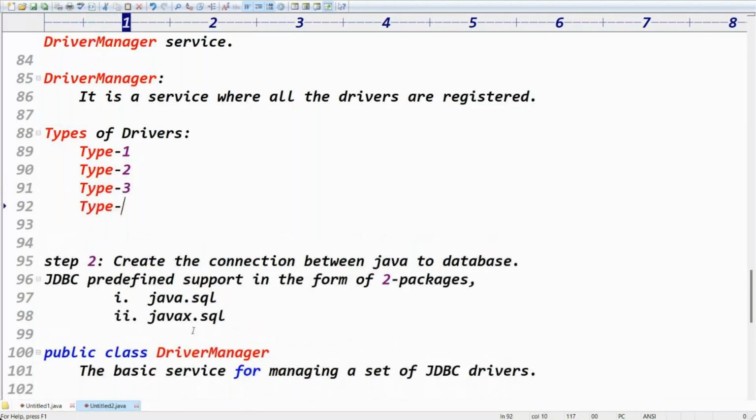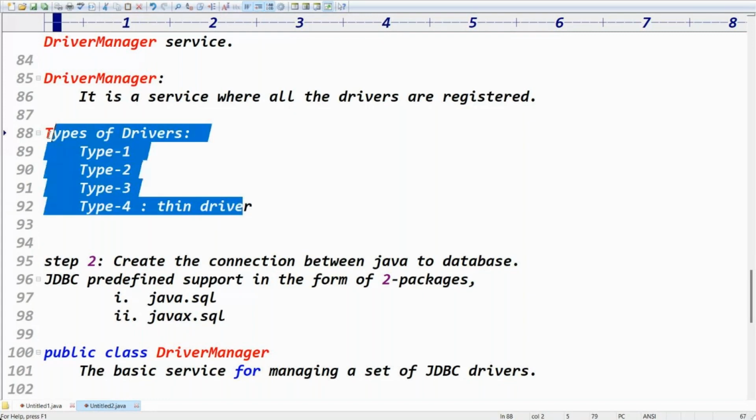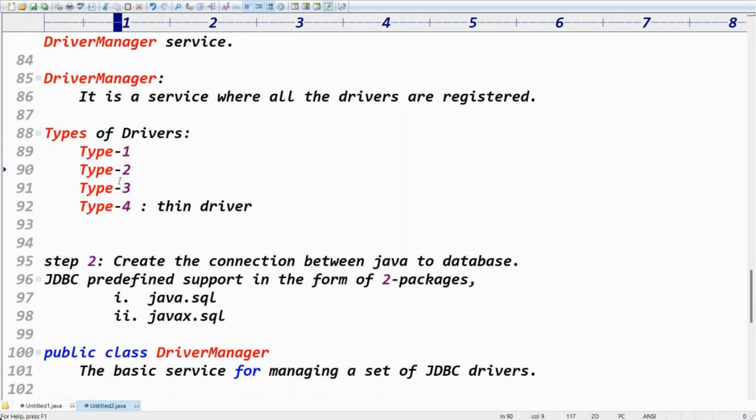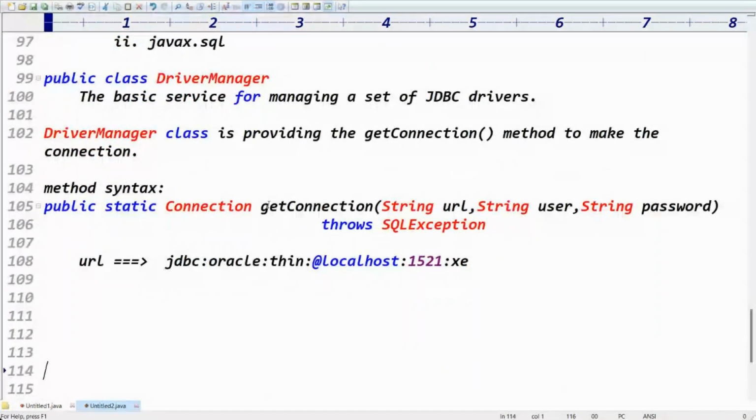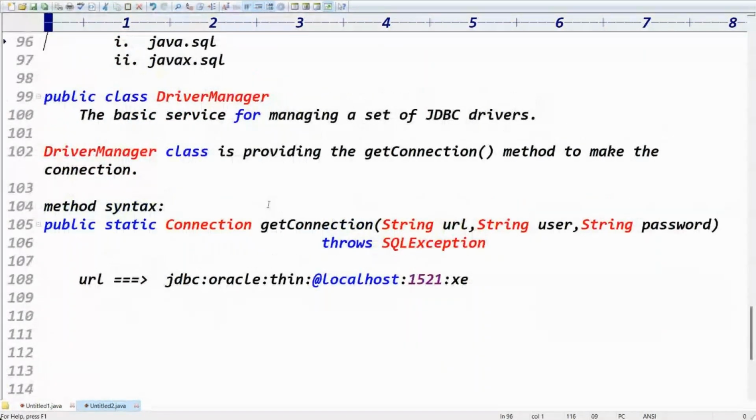But which driver are we using? Type 4 driver. This is called the thin driver. Some people say different types of drivers means type 1, type 2, type 3, and type 4 driver. Type 4 is called the thin driver. You get the point, right? So which driver are we using? Type 4 driver. Got the point, right?